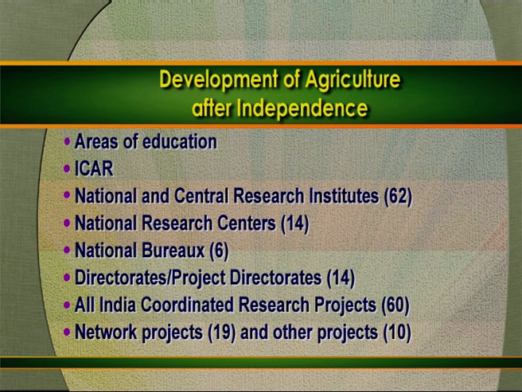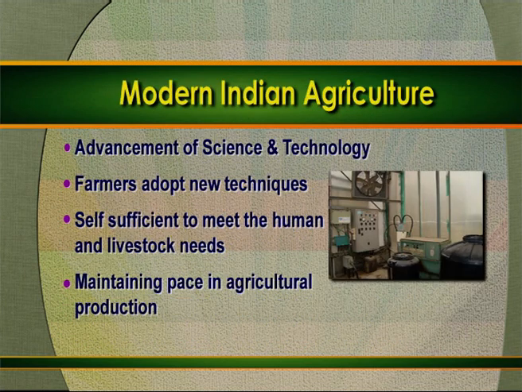ICAR coordinates research through its network of 62 national and central research institutions, 14 national research centers, 6 national bureaus, 14 directorates and project directorates, 60 all India coordinated research projects, 19 network projects and 10 other projects. Now, how have we developed to modern agriculture?